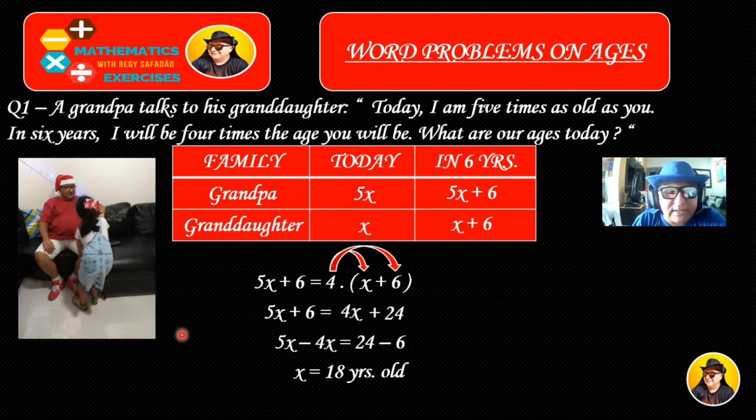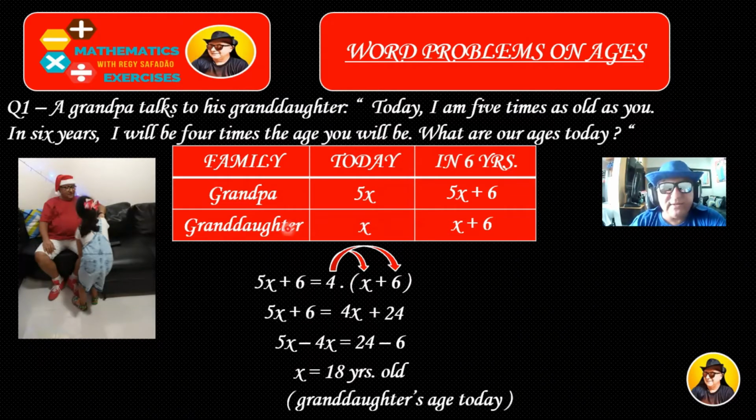It means that what is x, in fact? Well, x is the granddaughter's age today. But let's look at the question: what are our ages today? So I have to find the grandpa's age today as well. Today, the grandfather's age is 5x. So I have here 5x, and I'm going to replace the value.